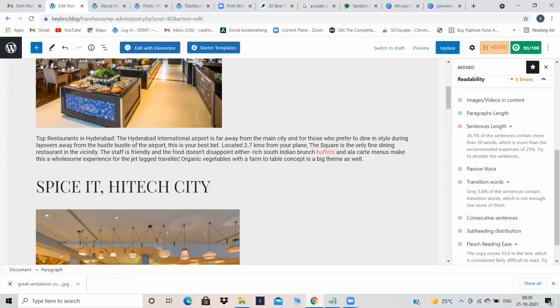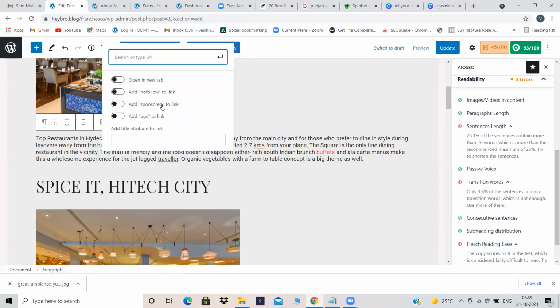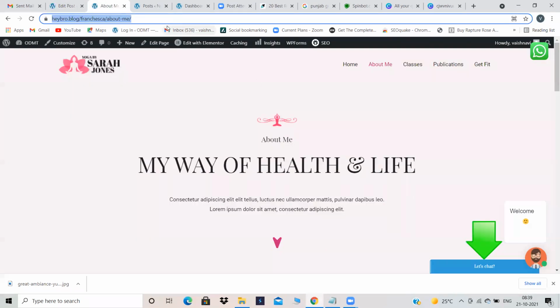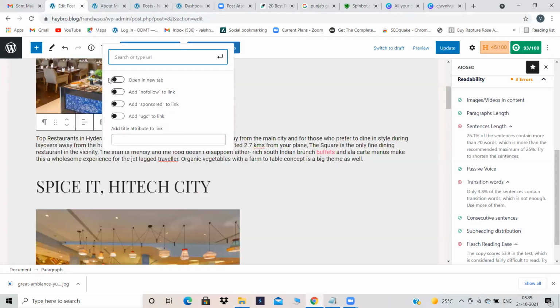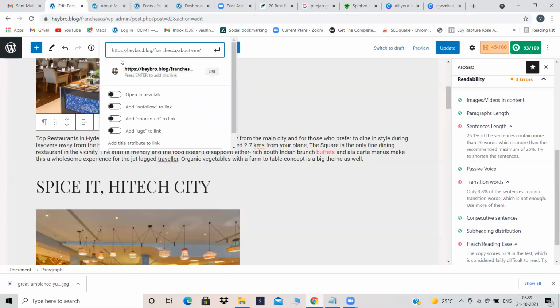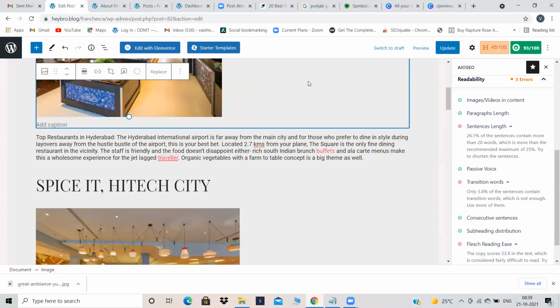Traveler. This spelling is also wrong. I have copy pasted, this is also wrong. It's traveler. Just right click. I said internal link, right? So I'm taking it. Come back over here. Click on enter. That's it.